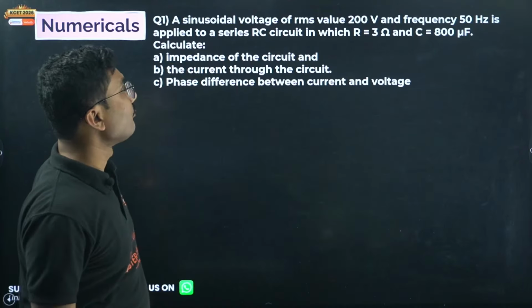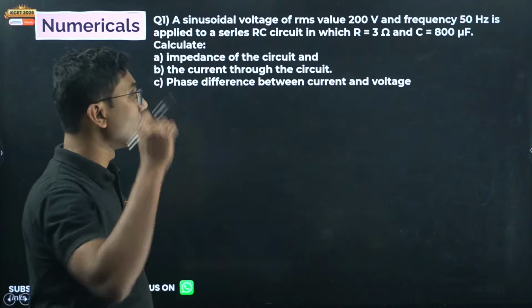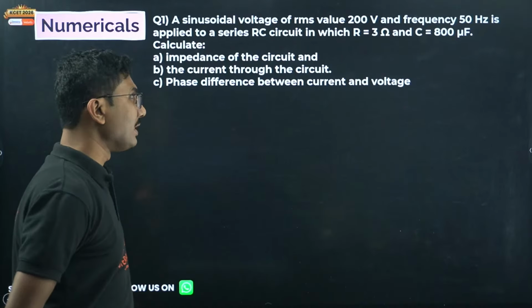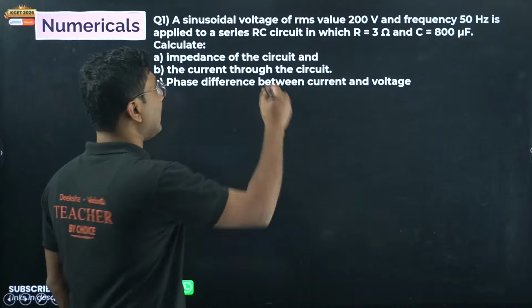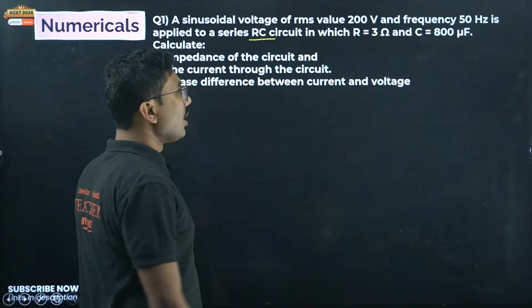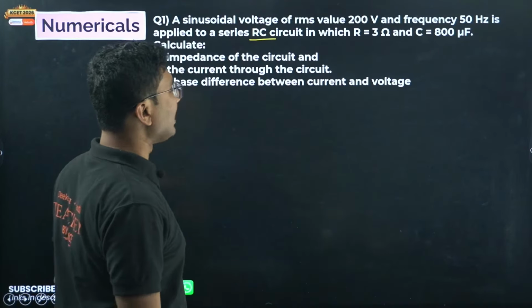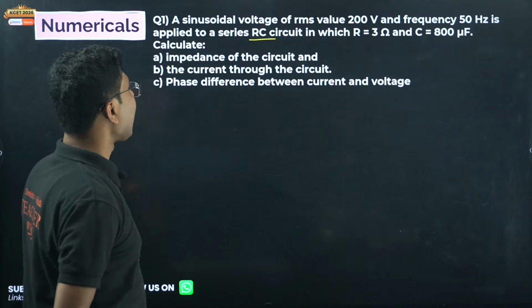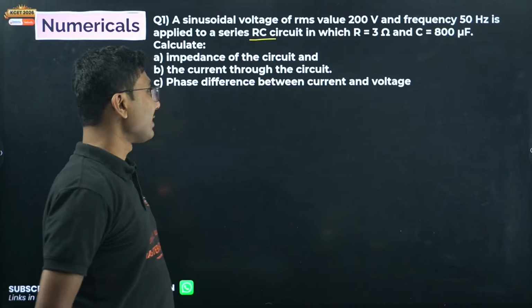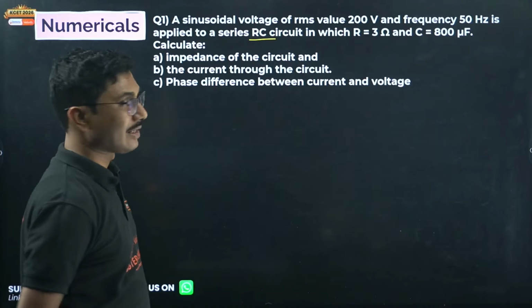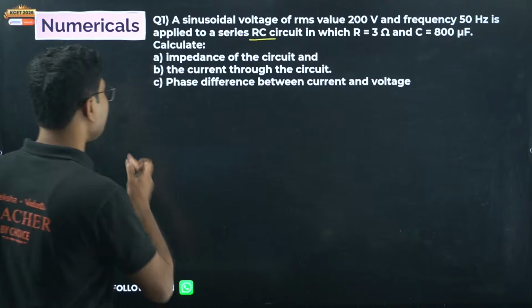A sinusoidal voltage of RMS value 200 volt and frequency 50 Hz is applied to a series RC circuit, no L here, only R and C, with R equals 3 ohm and C equals 800 microfarad. Calculate the impedance of the circuit, the current through the circuit, and the phase difference between current and voltage. So everything is covered in this one single question.